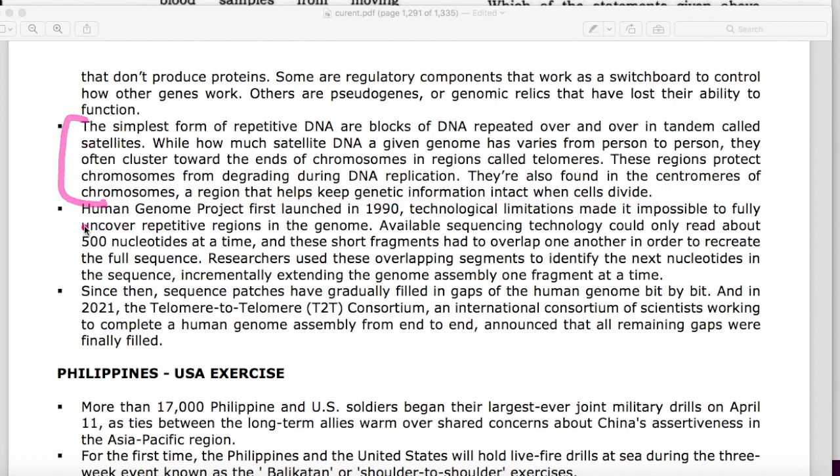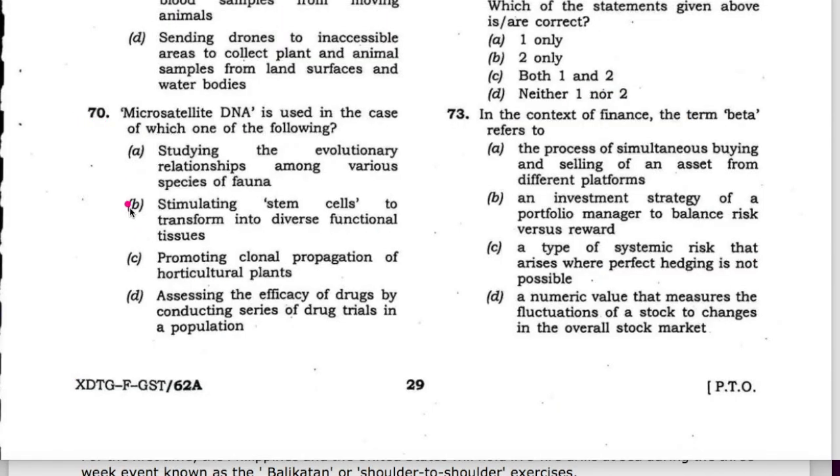So here it is mentioned, so it is under the Human Genome Project. Now check the given options. It is not related to the stem cells. It is not related to the horticulture plants. It is not related to the drug trials. It is related to studying the evolutionary relationships, that is, human life among the various species of fauna. Therefore A is the answer and this question is solved.